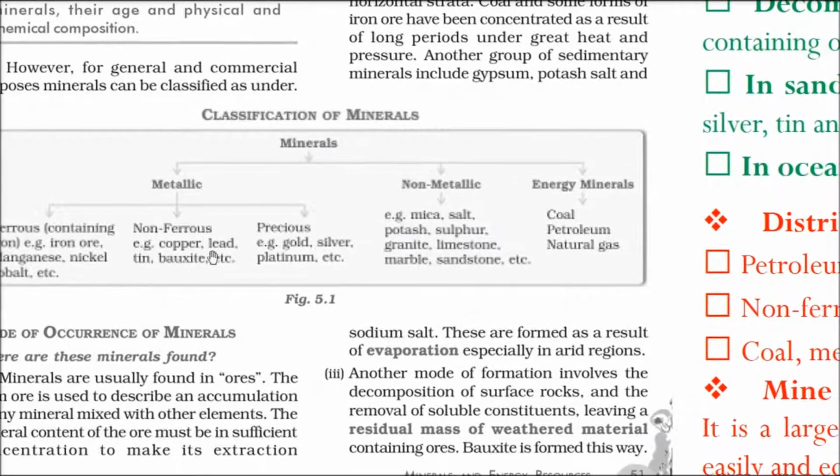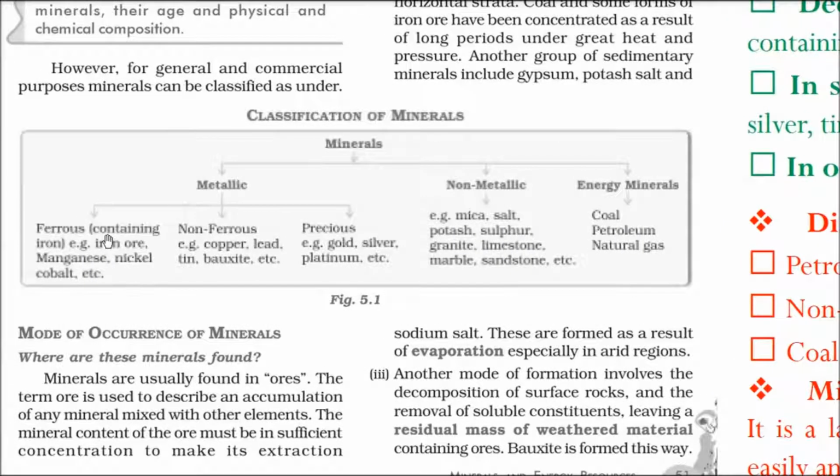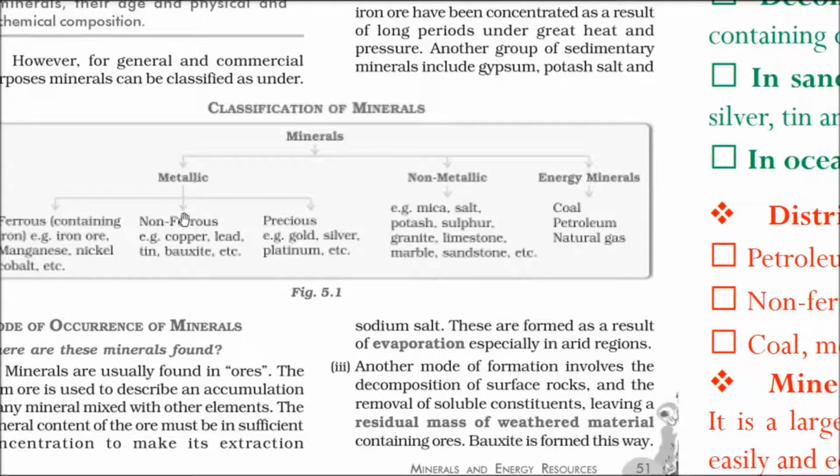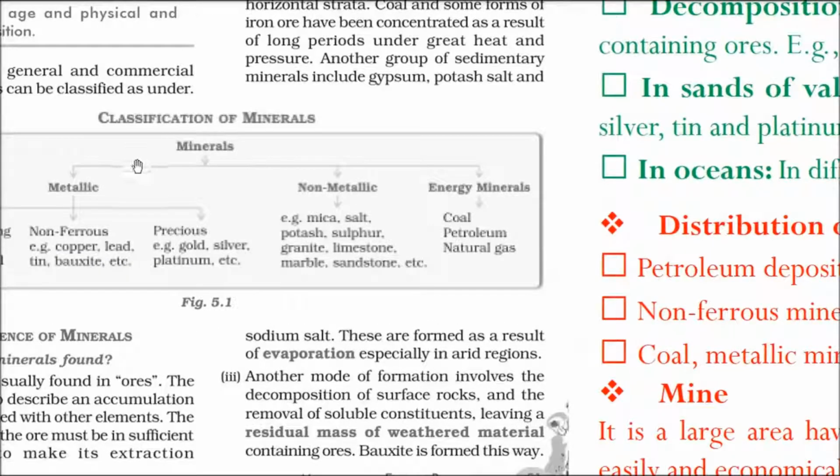They have quantities of Fe, iron. Then we have non-ferrous, that is not having that much quantity or no quantity of Fe or iron. We have copper, lead, tin, bauxite. Copper is tamba. Then in the metallic category only, we have precious metals like gold, silver, platinum.